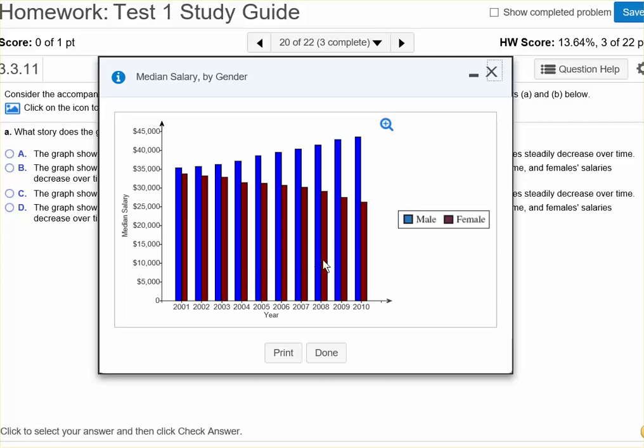Just a visual look at this, the blue bars always seem to be taller than the burgundy bars. Yeah, they're always taller, and they're growing up. They're starting at 35,000 and going up. And the females seem to have started back in 2001 with pretty much equal, but they've been declining. So in recent years, there's a big gap between these two.